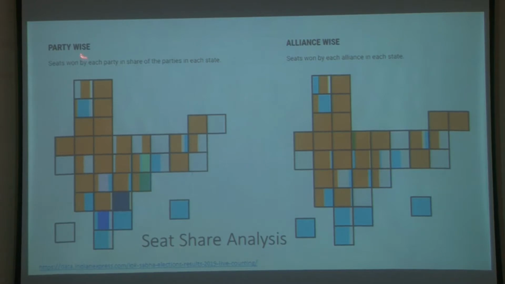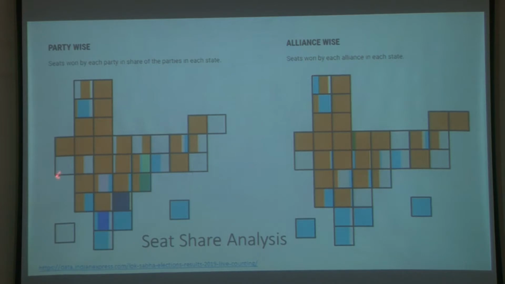Okay, so for instance, if you look at this particular state, which is Punjab, you can see the vote share, or the number of seats which have gone to BJP versus those which have gone to Congress, right? And then of course there is that white part which is the AAP, which won one seat.